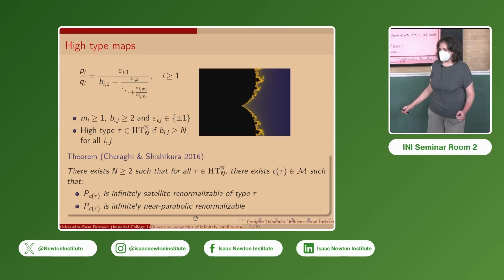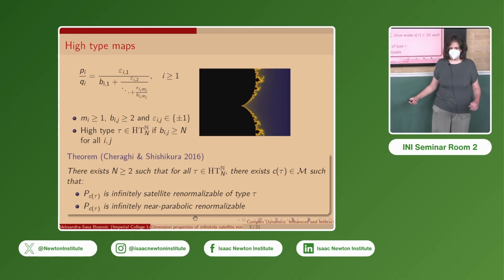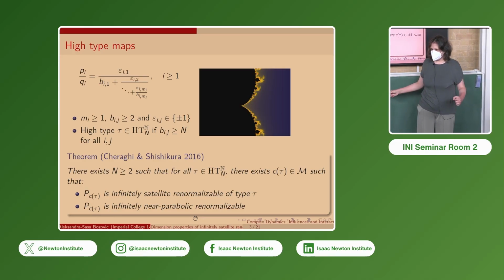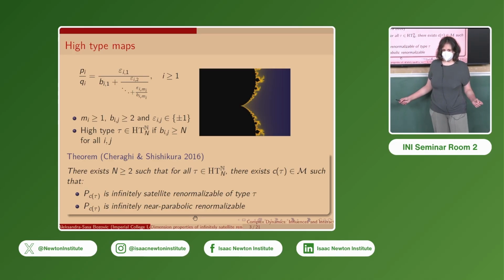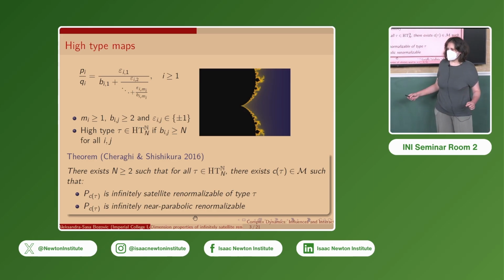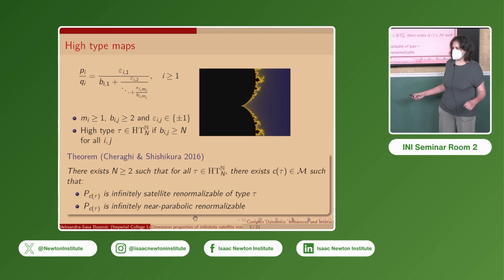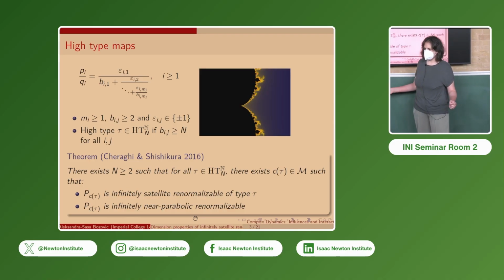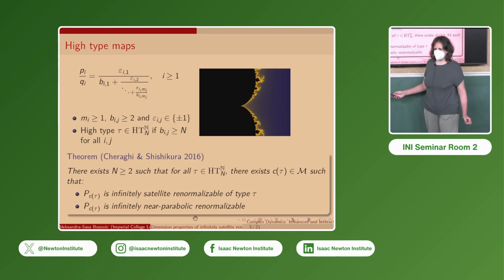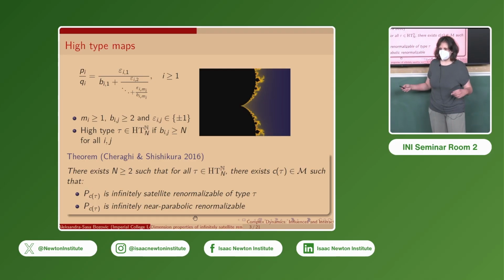Chéritat and Shishikura have connected satellite renormalization to another renormalization theory, the near parabolic renormalization of Inou and Shishikura. They have proven that there exists an n such that for all tau of high type greater or equal to n, there exists a c_tau in the Mandelbrot set such that P_c_tau is infinitely satellite renormalizable of type tau, and also P_c_tau is infinitely near parabolic renormalizable. I will explain this later.